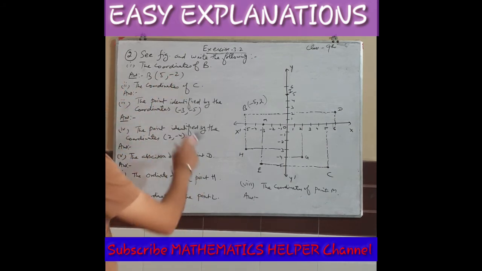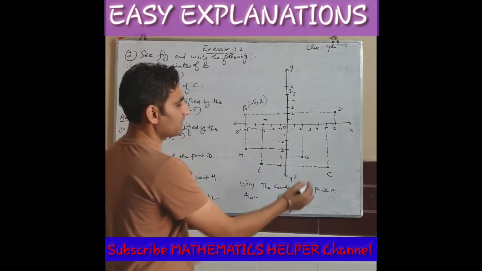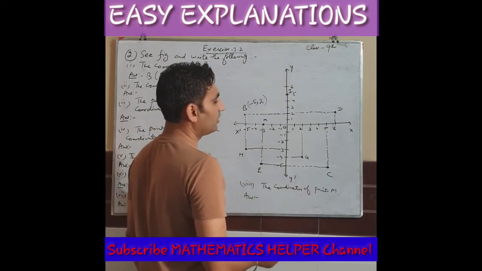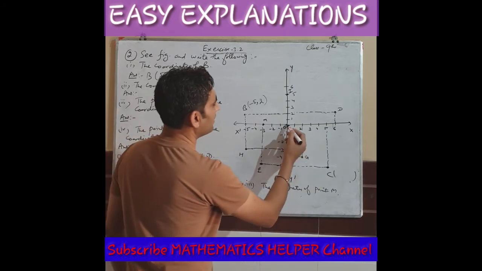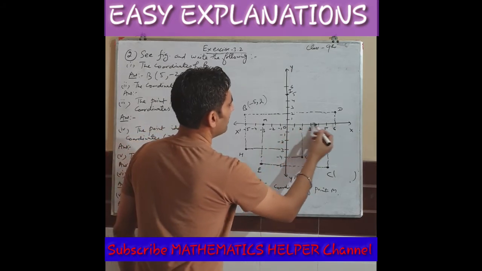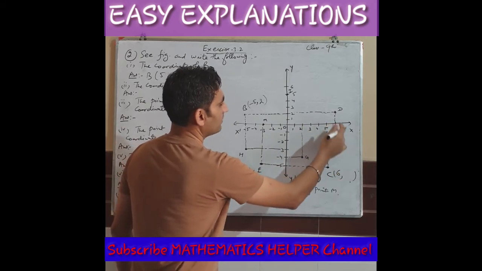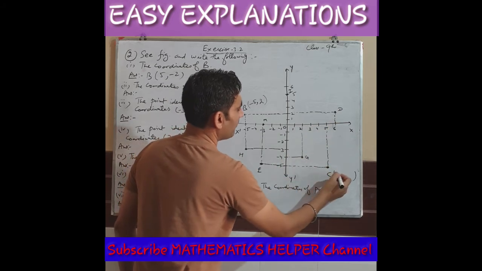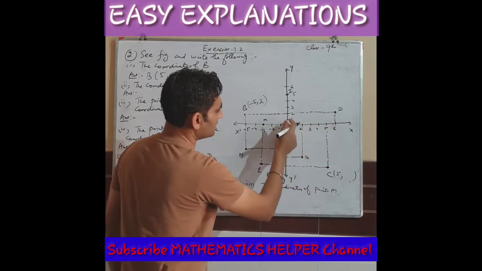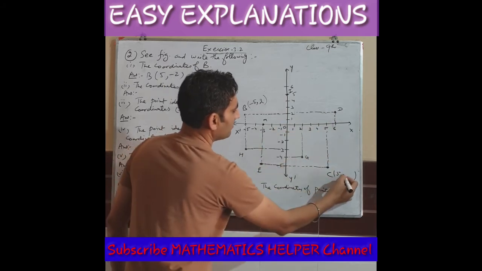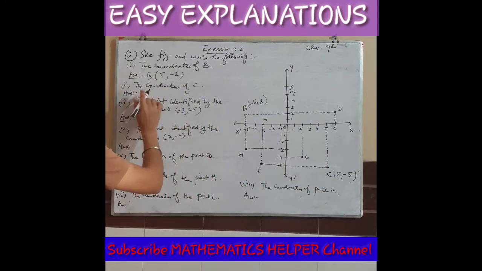Then part 2: the coordinates of point C. Students, check where point C is. C is visible here. How will you locate the coordinates of C on this diagram? For marking C, firstly we have to move on the x-axis, so I will move up to 5. So x is 5. Then downwards, how much distance can you check from this y-axis? -5.